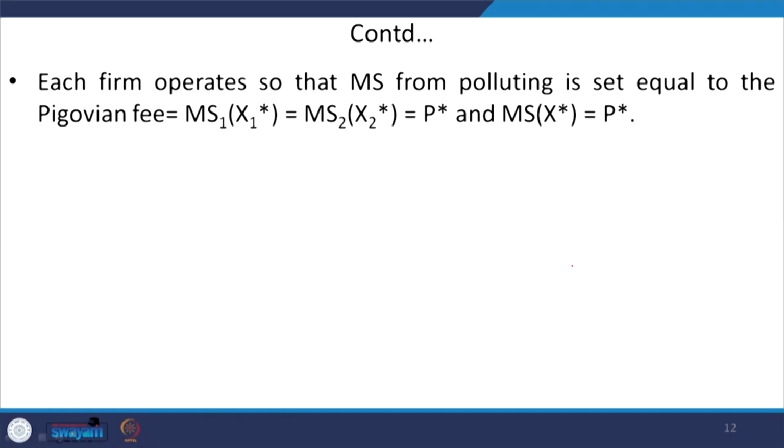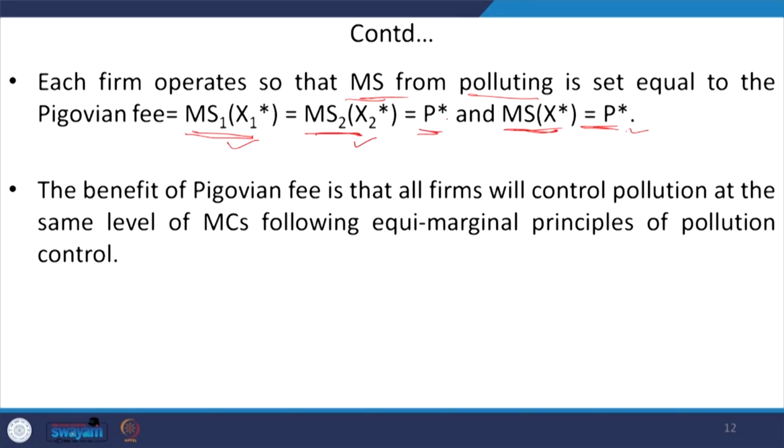So, now what we are saying is that each firm will be operating in such a way that the marginal saving from polluting will be equivalent to the Pigovian fee. This marginal saving is equivalent to your pollution fee, that is the Pigovian fee here, and moreover the individual marginal saving functions would be equivalent to each other. So, the marginal saving of the first firm will be equivalent to the marginal saving of the second firm, which will be equivalent to the pollution tax itself, right.